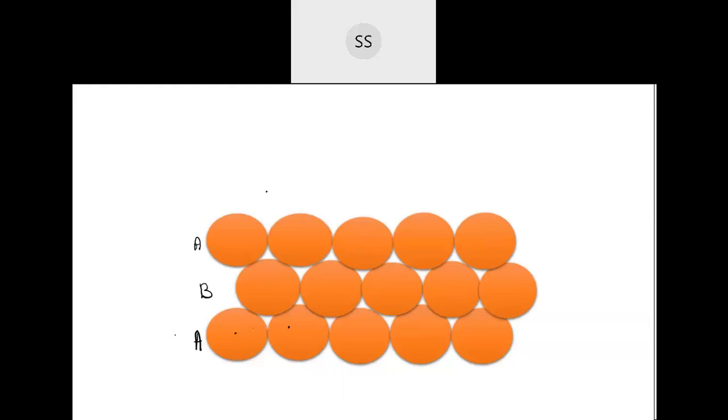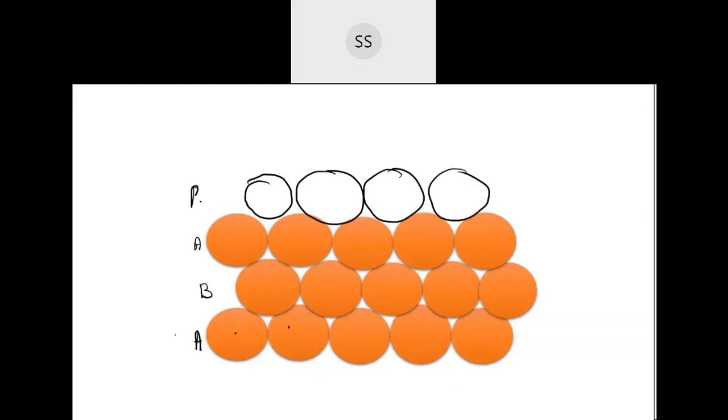Then again you can place in the depression, above this, and that will become B type, because they will be in alignment with the B type. So what type of arrangement will it be? This will be AB type of arrangement. It continues like that throughout. If you arrange these atoms, it will continue like that only. No other arrangement will be possible. AB type of arrangement.